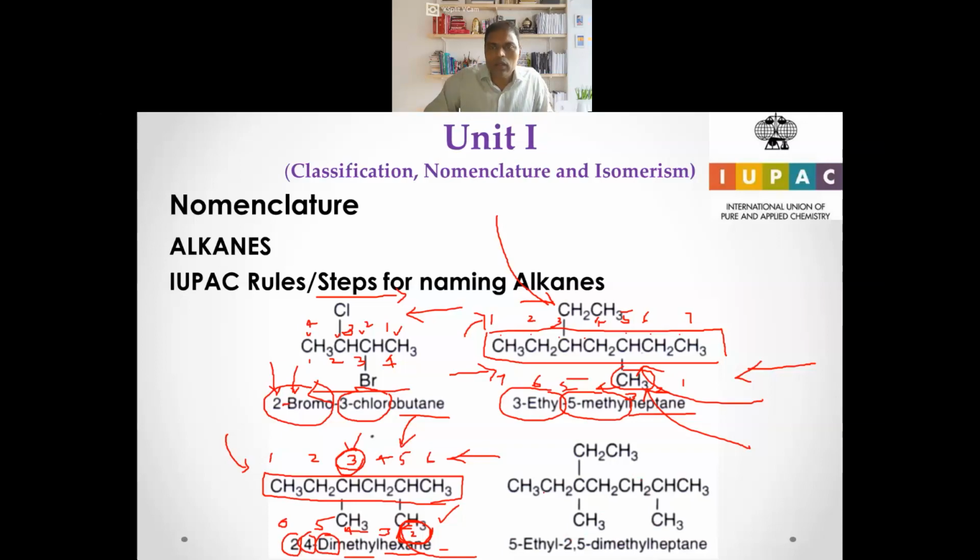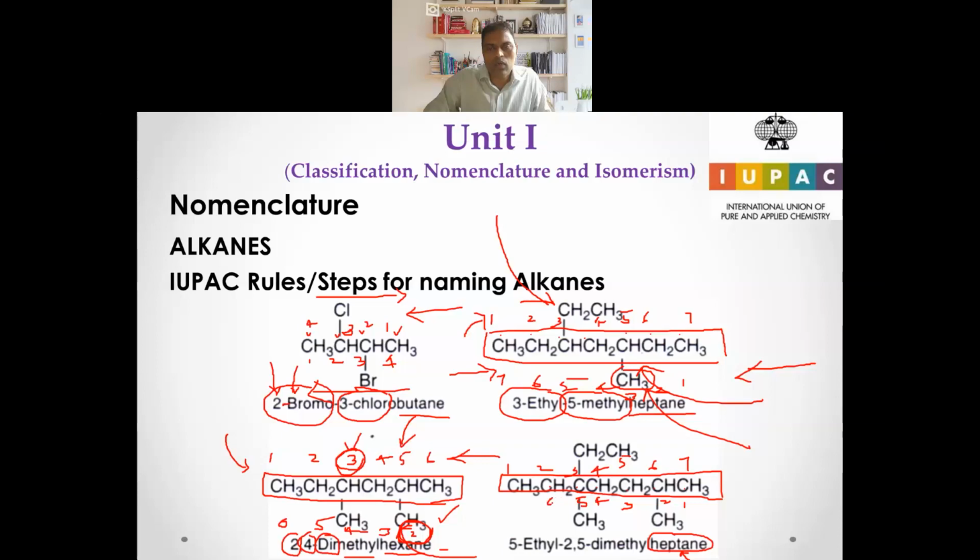And the next one, let's try to name the longest chain. So it is 1 carbon, 2, 3, 4, 5, 6, 7. So the name of the parent compound is heptane. Root name or parent name is heptane. Then let's try to number this: 1, 2, 3, 4, 5, 6, 7. Let's number from this side: 1, 2, 3, 4, 5.